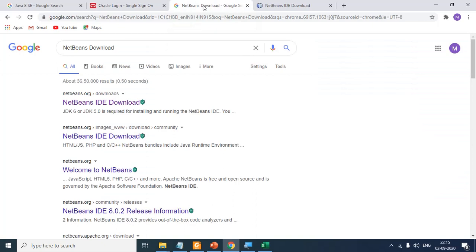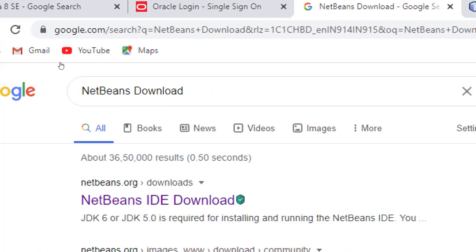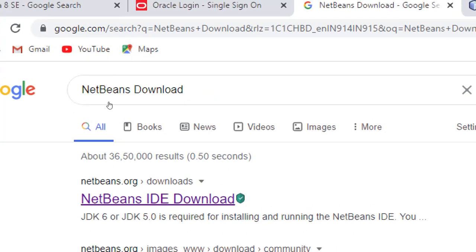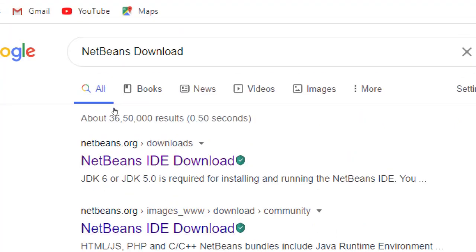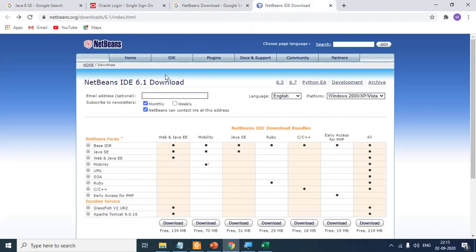We can write the code in Notepad. You can start typing the code in Notepad, but that's going to be too much trouble. So we are going to use one IDE which is free. IDE stands for Integrated Development Environment, and that IDE is NetBeans. So you go here, NetBeans IDE. You click on NetBeans and go to the NetBeans site. Now, I'm downloading NetBeans 6.1. You can download the newer version, 6.8, the very latest one.